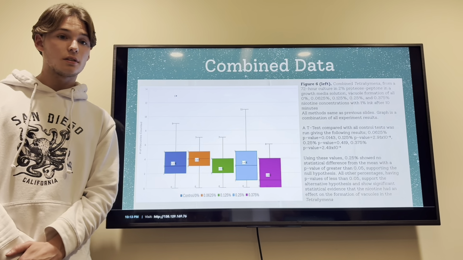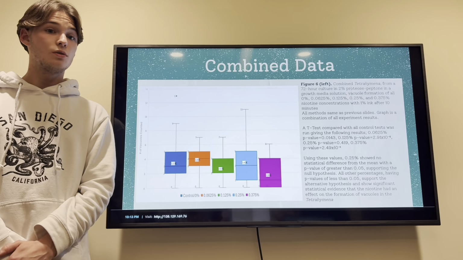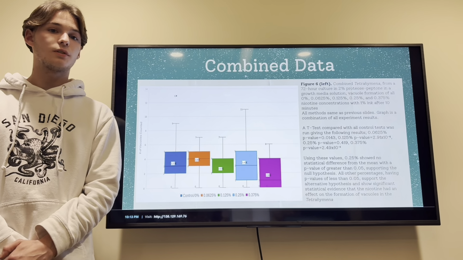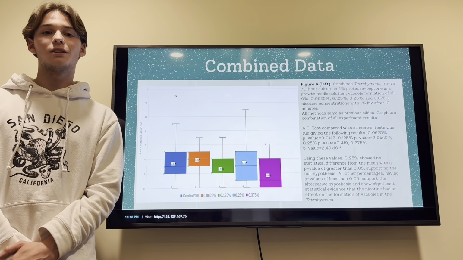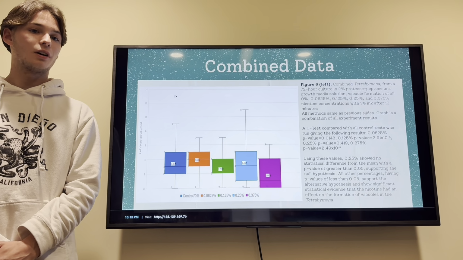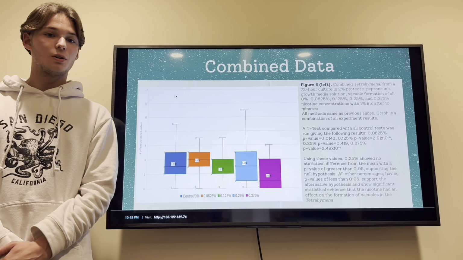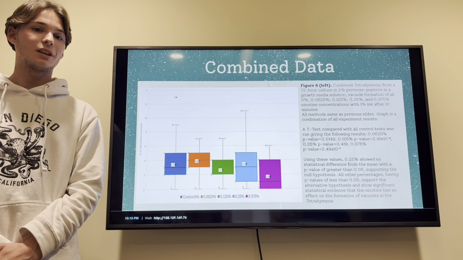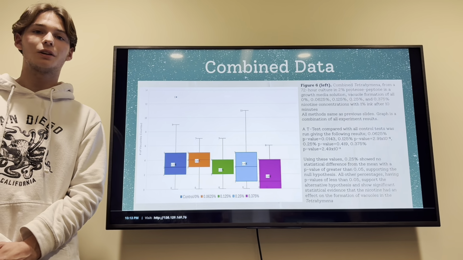Using all of these values, 0.25 showed no statistical difference from the mean, with a p-value of greater than 0.05, supporting the null hypothesis. All other percentages supported the alternative hypothesis and show significant statistical evidence that the nicotine had an effect on the formation of vacuoles in the Tetrahymena.